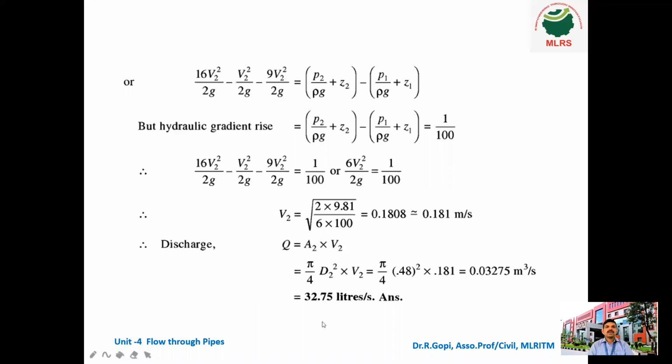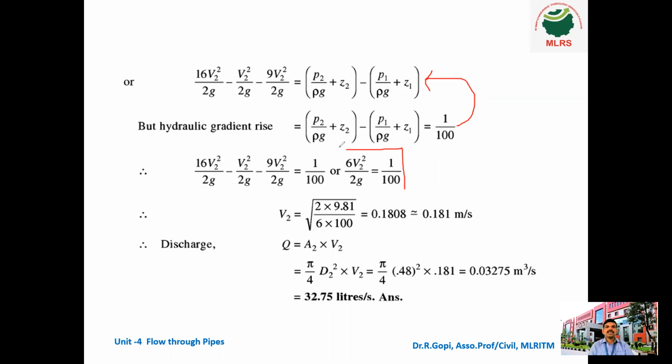Now you have to simplify the above equation and rearrange it. That means P2 by rho G plus Z2 minus P1 by rho G plus Z1. Pressure we don't know, density we don't know, Z1, Z2 also we don't know, so you have to rearrange. Finally, as per the hydraulic gradient formula, we know that it is 1 by 100. So substitute this value here. That means 16 V2 square by 2G minus V2 square by 2G minus 9 V2 square by 2G, which is equal to 1 divided by 100.